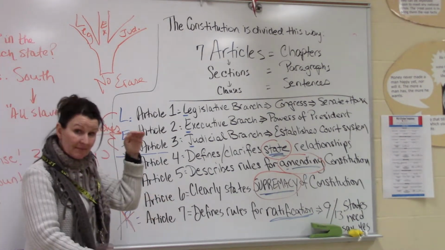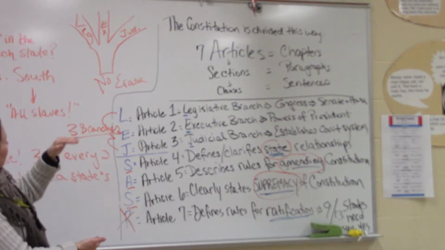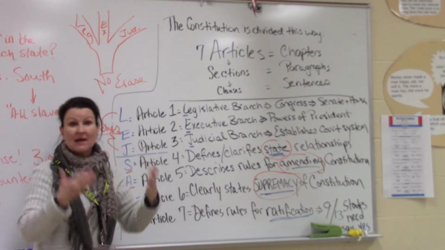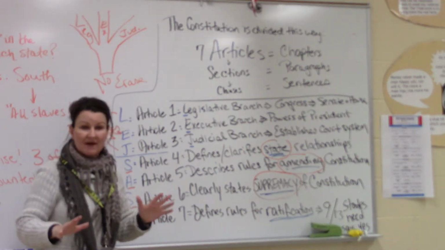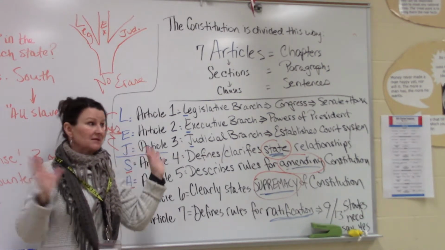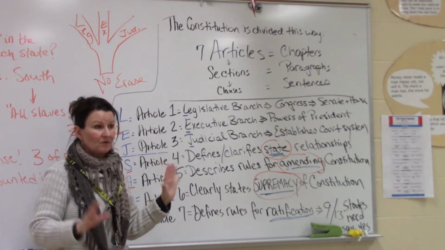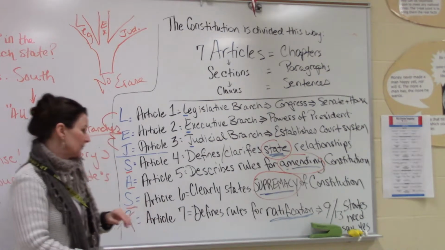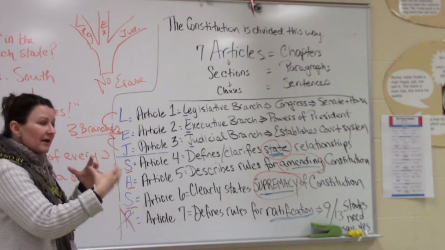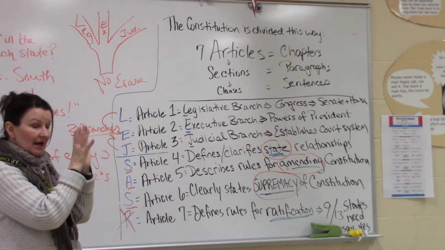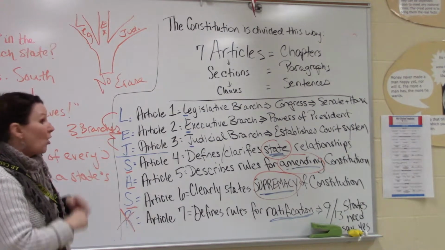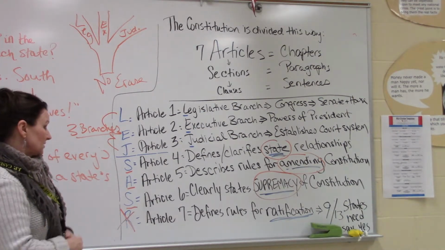The first 10 amendments together are called the Bill of Rights. So they were passed right away in order to satisfy the freaking out Anti-Federalists from the smaller states who thought that this created a government that was way too powerful and would definitely eventually abuse their power. So that list of rights, citizen rights, were written to protect us as citizens against a government that could possibly become too powerful. Only then would they ratify the Constitution.